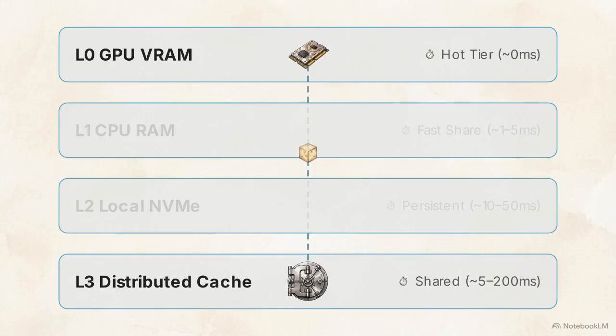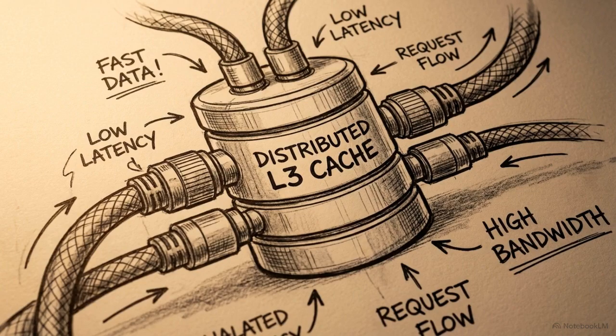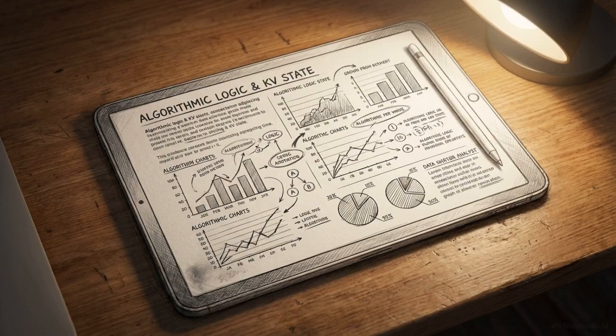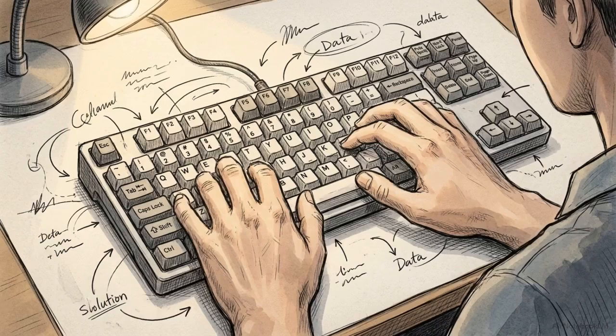Routing state to an L3 distributed pool allows multiple independent Kubernetes pods or separate engine instances to query the exact same Valkey or Redis backend. If instance A processes a long document, instance B can pull that exact mathematical state from the storage tier the moment a second user submits a relevant query. Ephemeral request data becomes durable, globally addressable infrastructure.